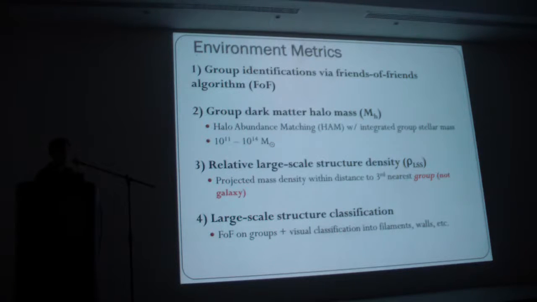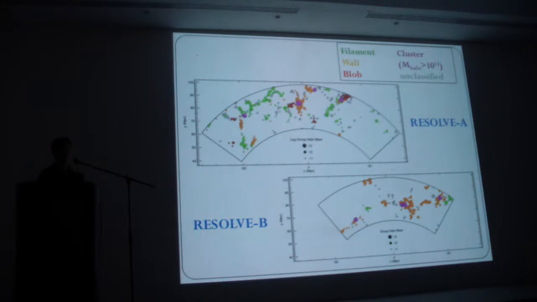Now we can combine the gas census with a number of environment metrics that parameterize the small to large scale environments. Just to quickly summarize, we identified groups using the friends-of-friends algorithm. We then assigned masses to those groups using the halo abundance matching technique, where we use the integrated stellar mass of the entire group as the proxy for the halo mass. We then use those groups, their masses, and positions to estimate a relative large scale structure density around each group. And lastly, we run a second round of the friends-of-friends algorithm on the group catalog itself, and we pull out large scale structures. These are visually classified, but they do show some interesting differences, which I'll show you in a bit.